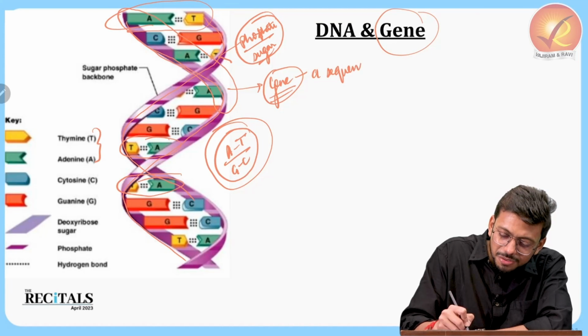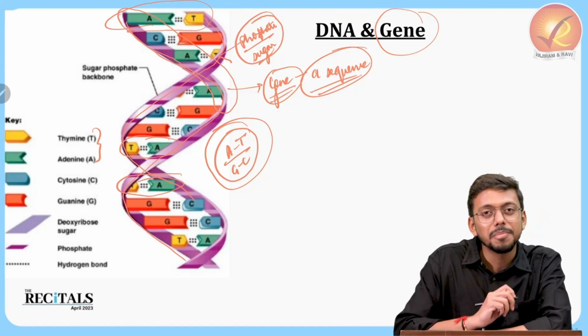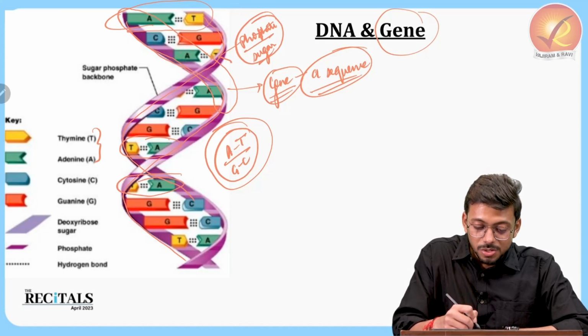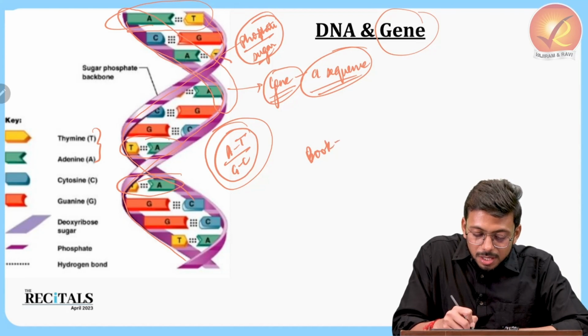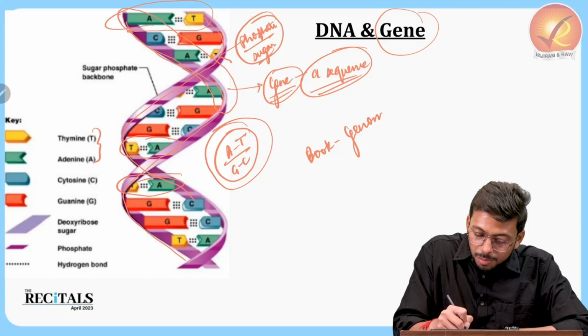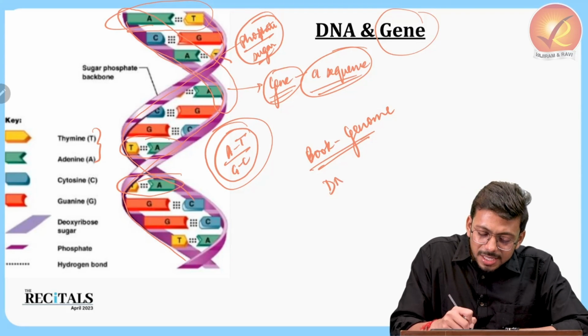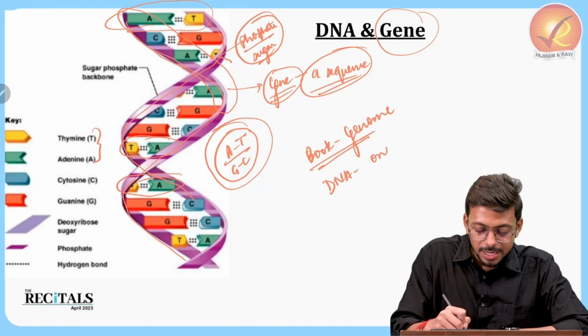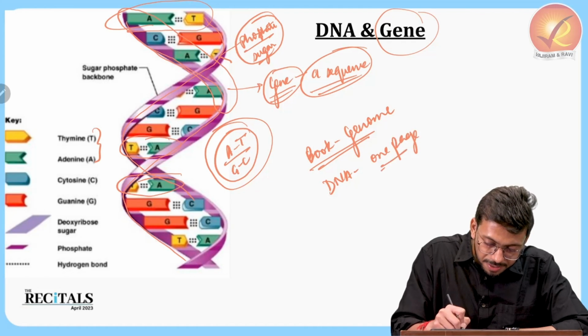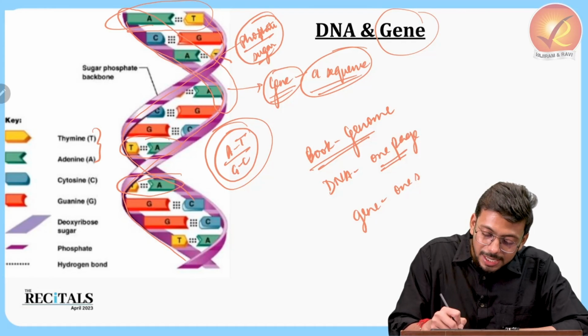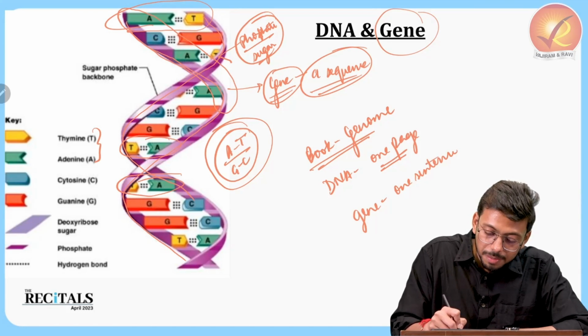To understand it very easily, let us compare it with a book. Let's say we have a complete book. The entire book is going to be the genome. DNA, let's say, is going to be one page in that book, and a gene is going to be one sentence on that particular page.